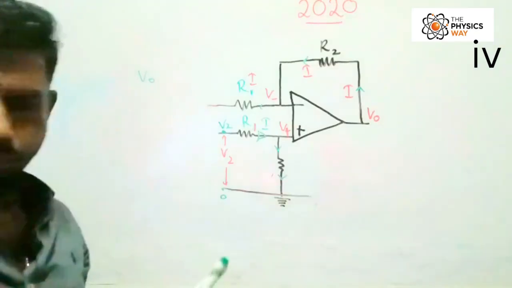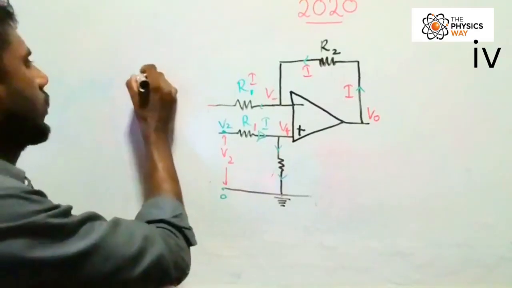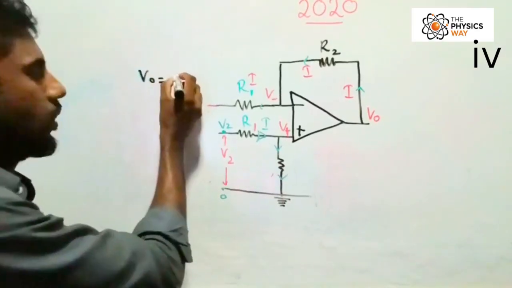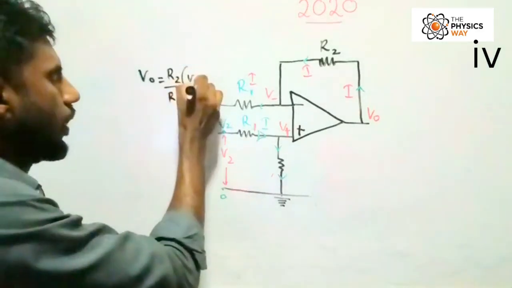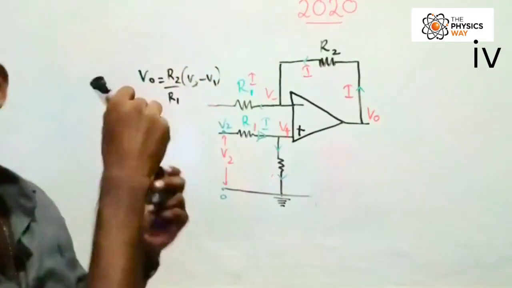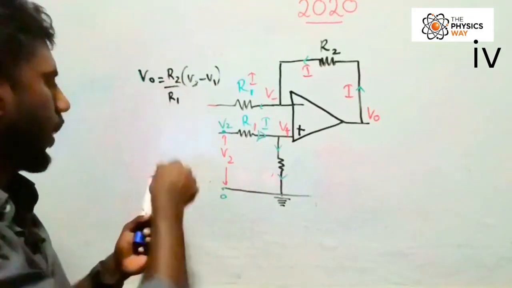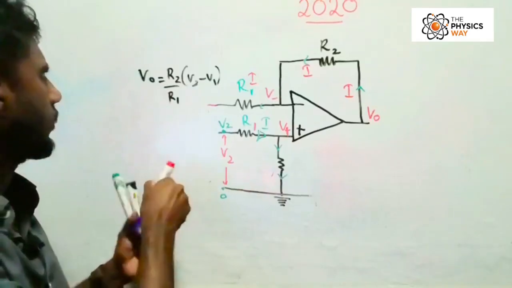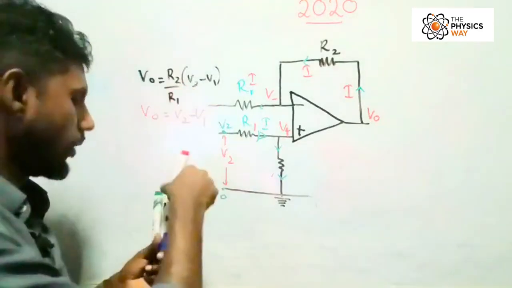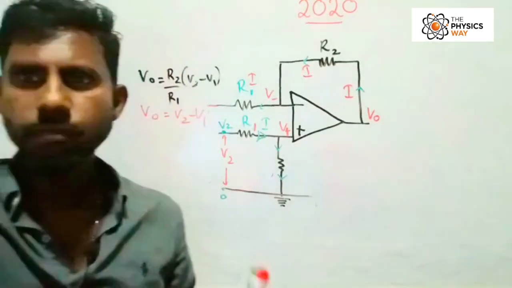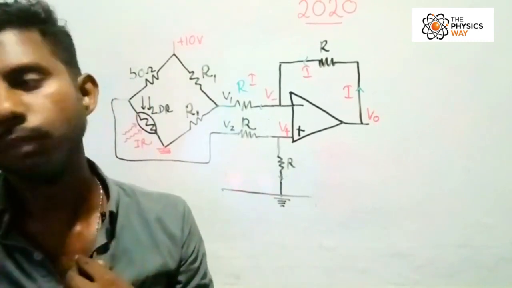V0 equals R2 over R1 into V2 minus V1, right? So if all R are equal, these two are equal, so basically we are getting V0 equals V2 minus V1. That's it, right?